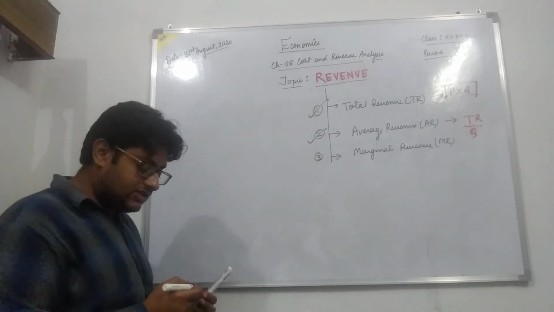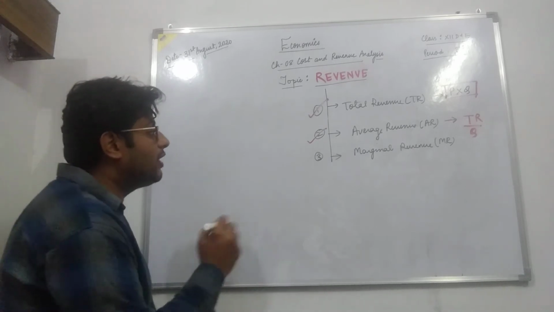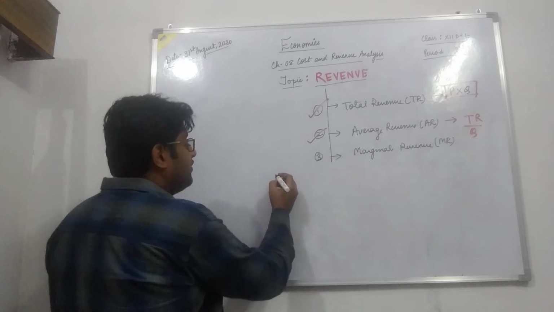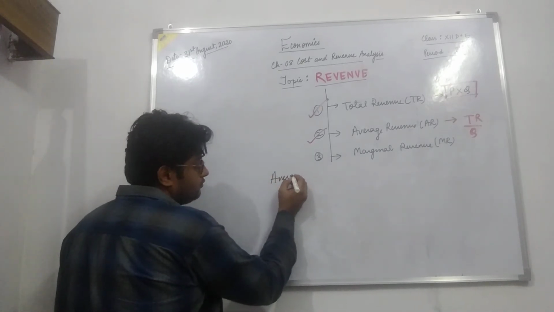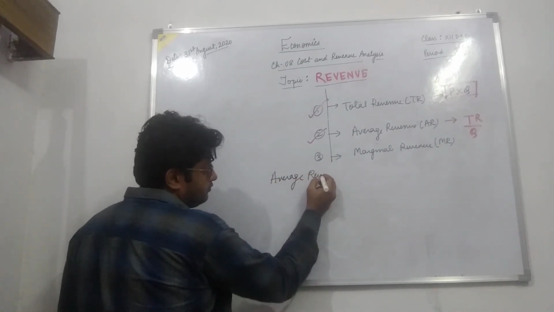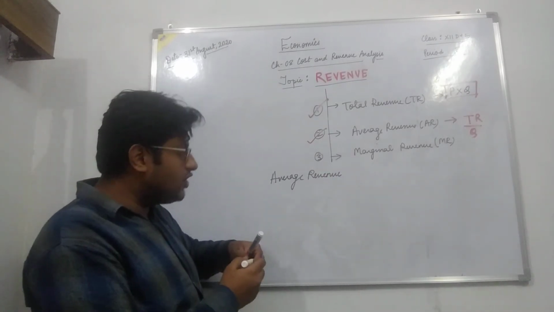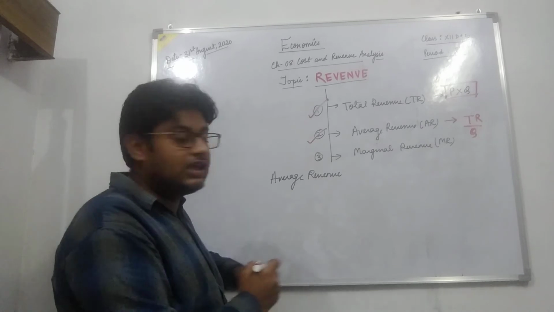One thing we have to note about average revenue is a very important concept. It is said that average revenue is nothing but the price of the commodity.